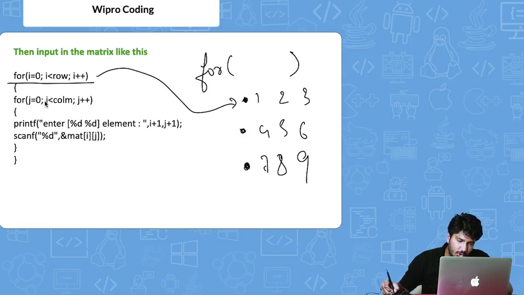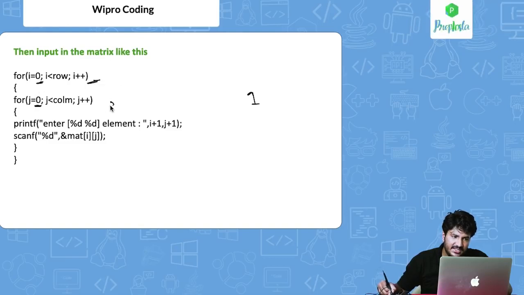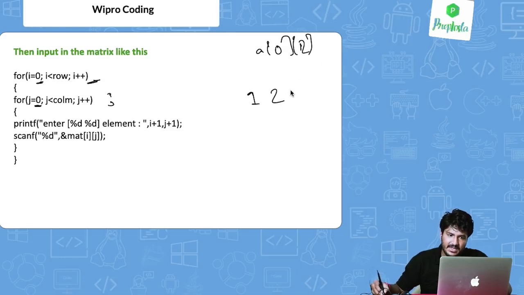The second for loop is iterating upon the columns, this, this, this. So initially when i is equal to 0 and j is equal to 0, the first element is entered. Now i will remain 0, j will increase to 1. So a of 0 comma 1 will get entered here. Then a of 0 comma 2 will get entered here.